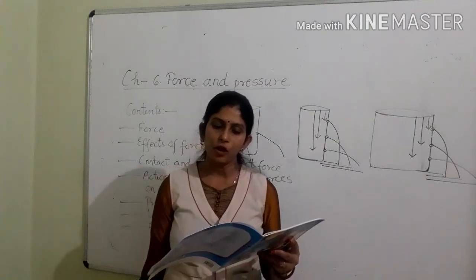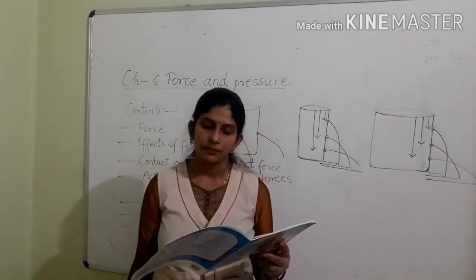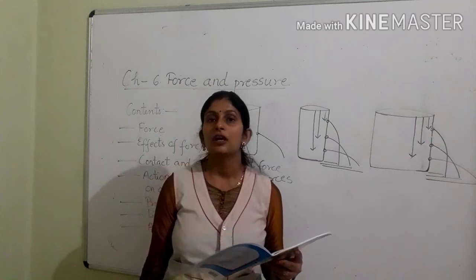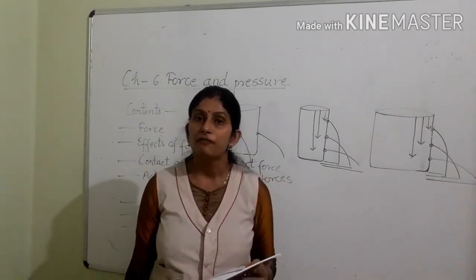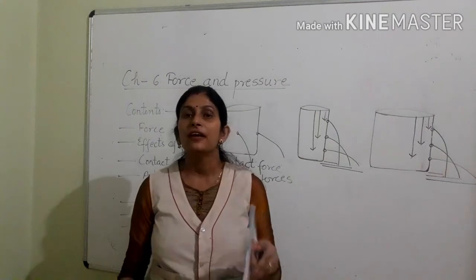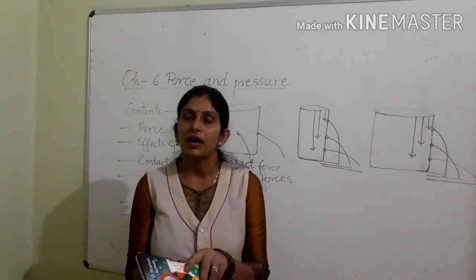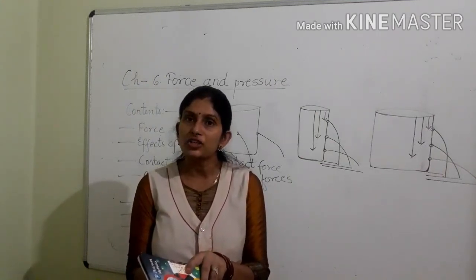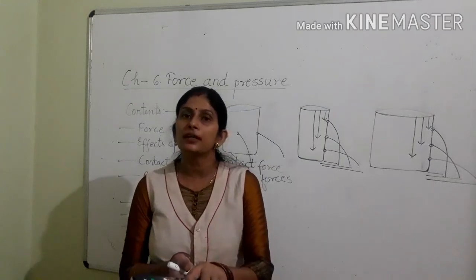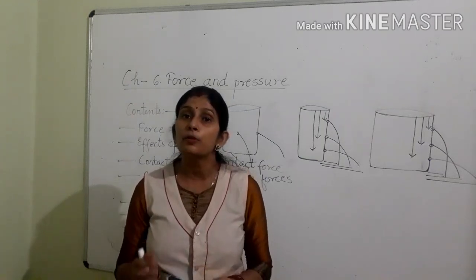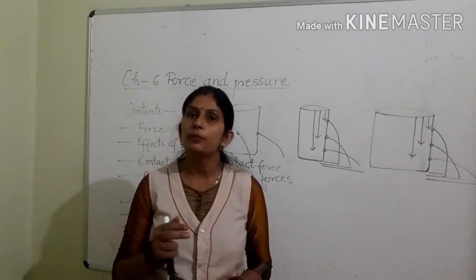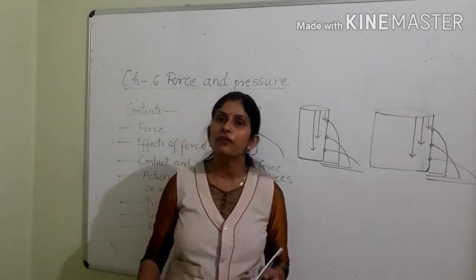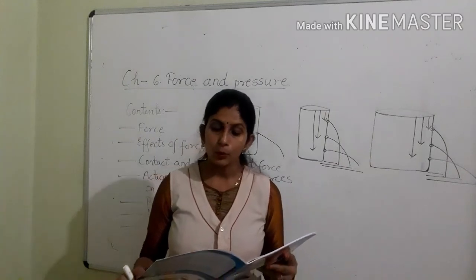Now define the following terms. First, frictional force. Frictional force is a kind of contact force which comes into play when two objects are in direct contact with each other and one is moved over another. Then there is an opposing force acting between the two which opposes the motion of the moving object. Weight.